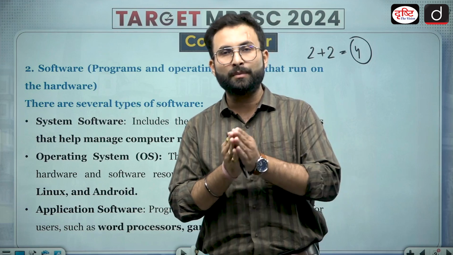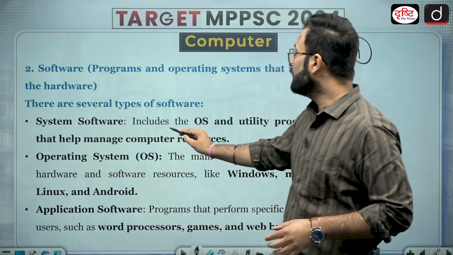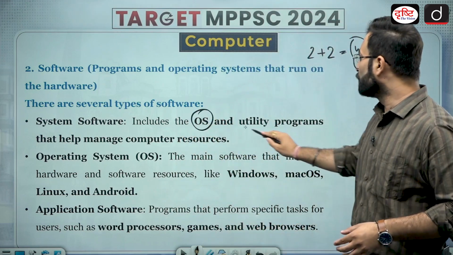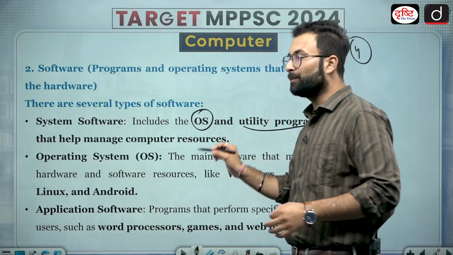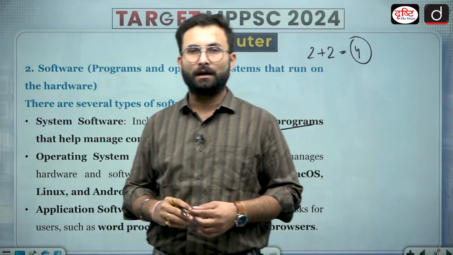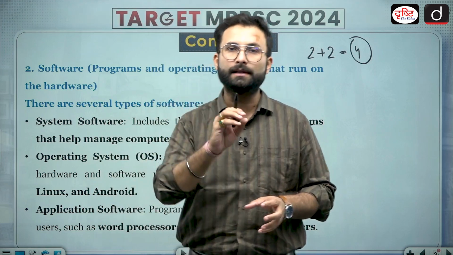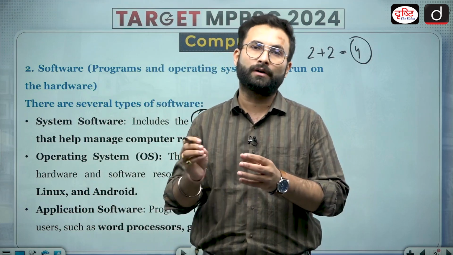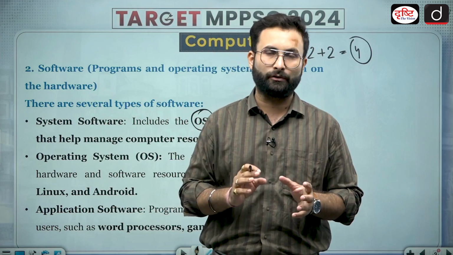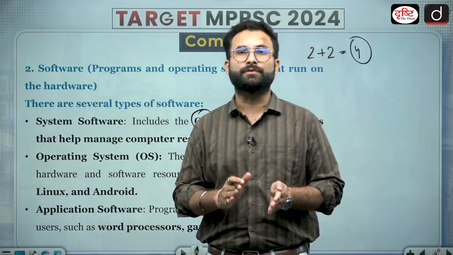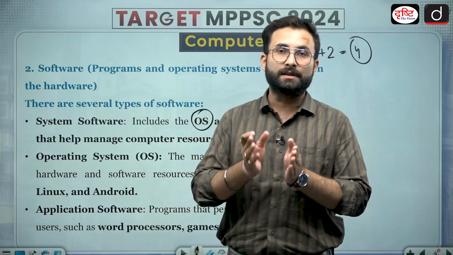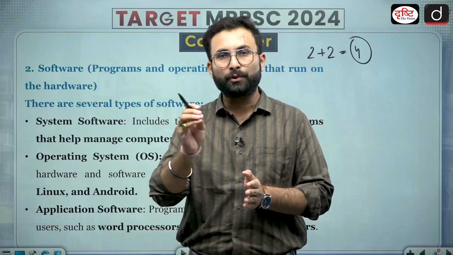Okay, which are imbibed in the computer itself. Here you can see it includes the operating systems and utility programs that help manage the computer resources. When you start the computer, there are certain programs which are already there, which are given by the company itself. Now these are the programs which are system software, which is necessary for your computer to run.